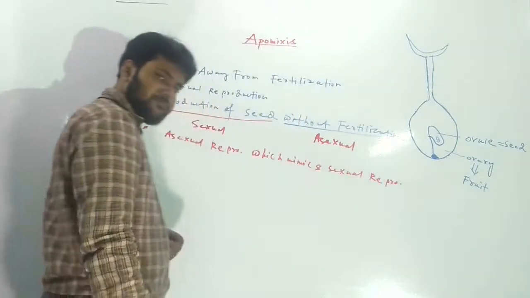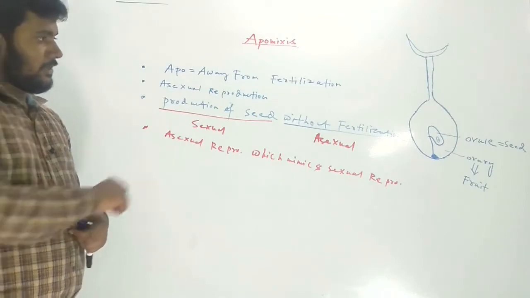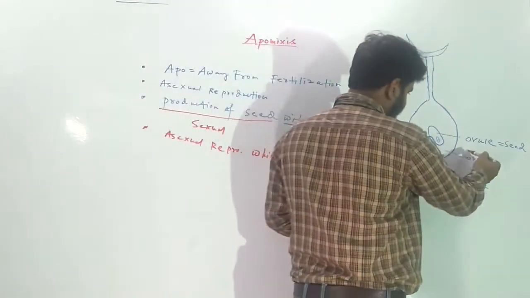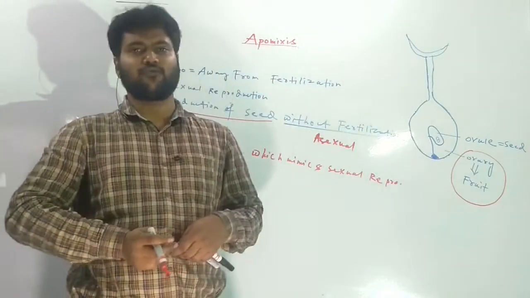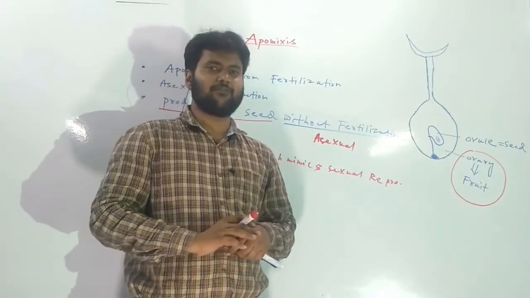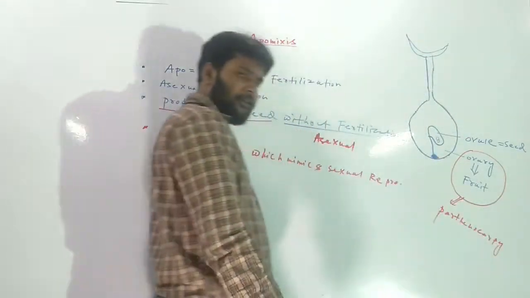This is the specialty of apomixis. If somehow the ovary is transformed to fruit without the help of fertilization, then we call this phenomenon parthenocarpy. Let us write it down.